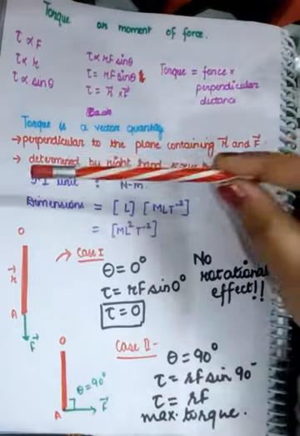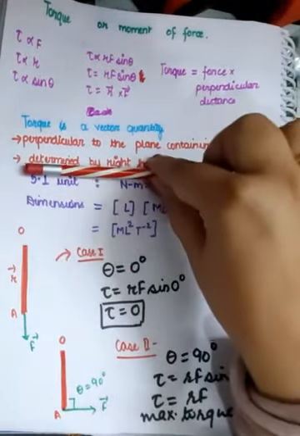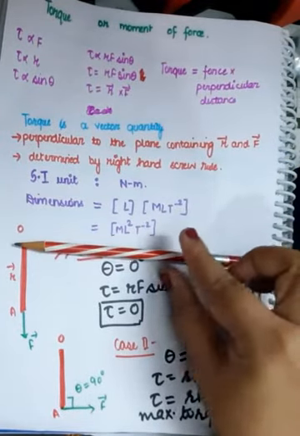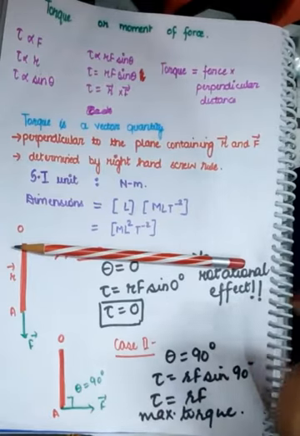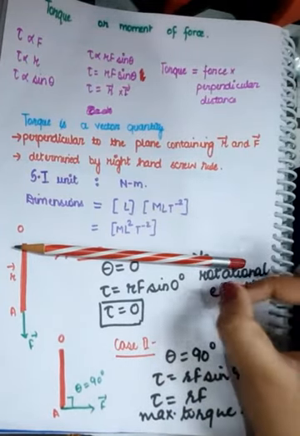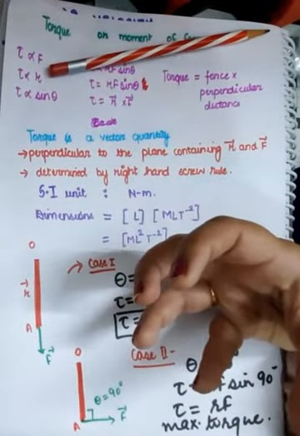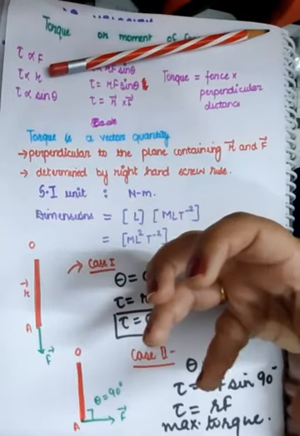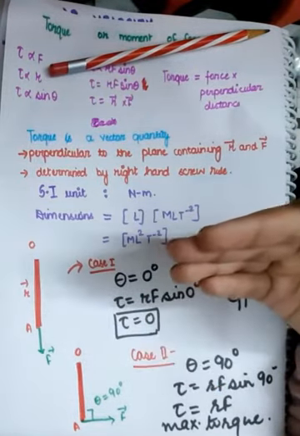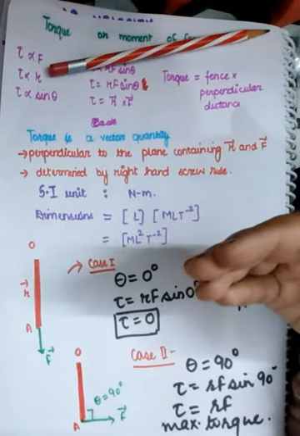Example number 1. Suppose you have an object kept over here, right? And when you decide to apply a force on one of the ends of the object like this, the object tends to rotate, right? So this is known as the rotational effect of force. Like the force which was applied eventually turned into rotational effect.